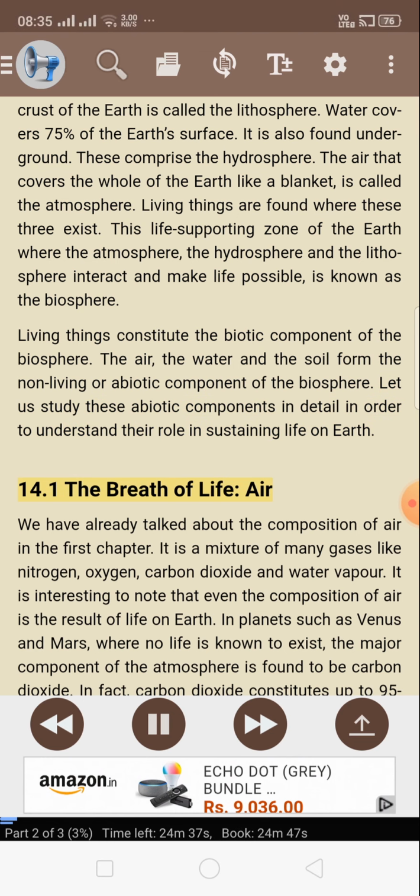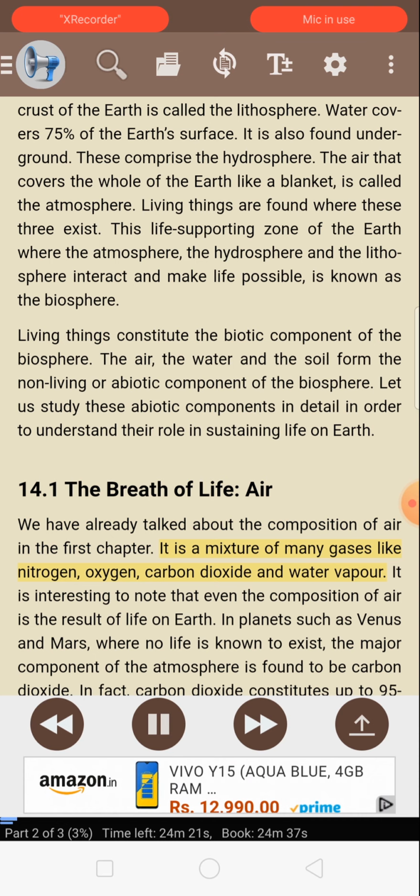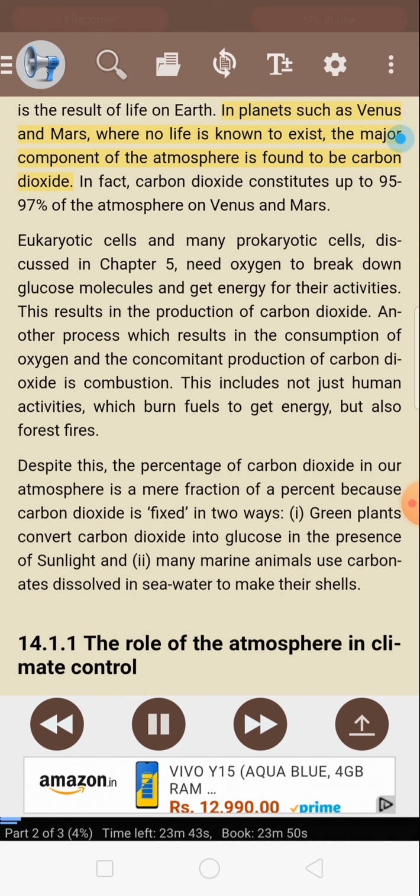14.1 The breath of life, air. We have already talked about the composition of air in the first chapter. It is a mixture of many gases like nitrogen, oxygen, carbon dioxide, and water vapor. It is interesting to note that even the composition of air is the result of life on Earth. In planets such as Venus and Mars, where no life is known to exist, the major component of the atmosphere is found to be carbon dioxide. In fact, carbon dioxide constitutes up to 95-97% of the atmosphere on Venus and Mars.